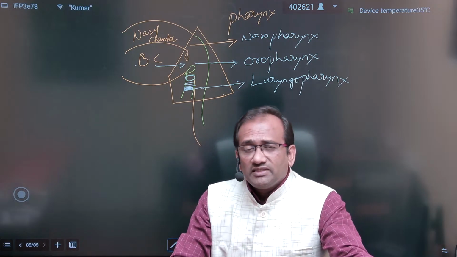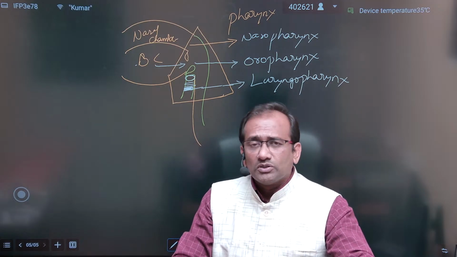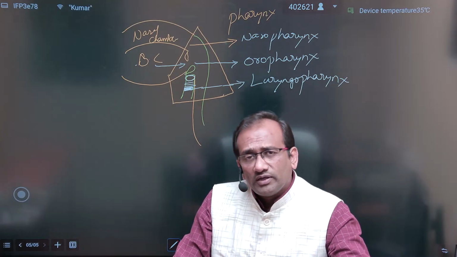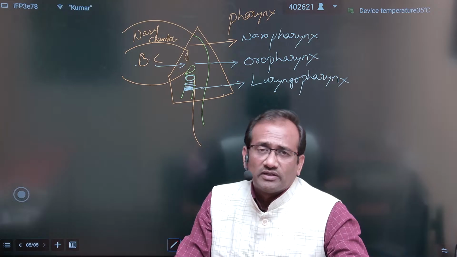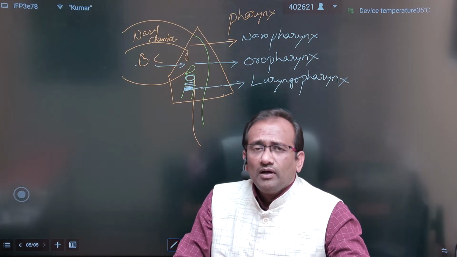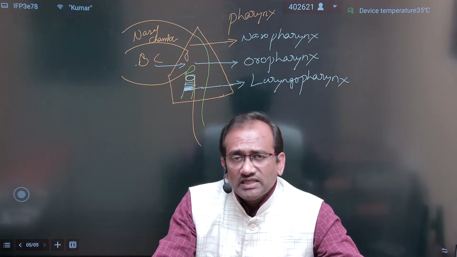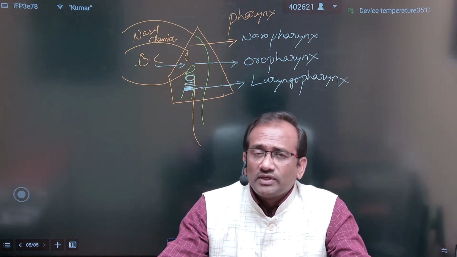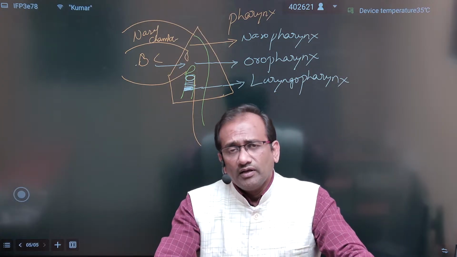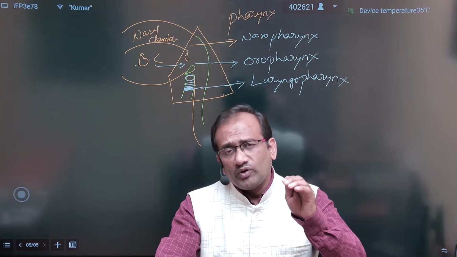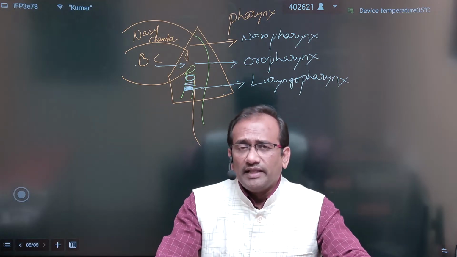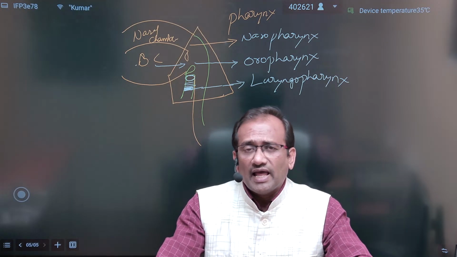And the pharynx is the junction. It allows air into the glottis and food and water into the esophagus. So the pharynx is the most important area where two different types of material cross, gases and solids. The uvula, epiglottis, and glottis are present, and posteriorly there are the nasopharynx, oropharynx, and laryngopharynx.